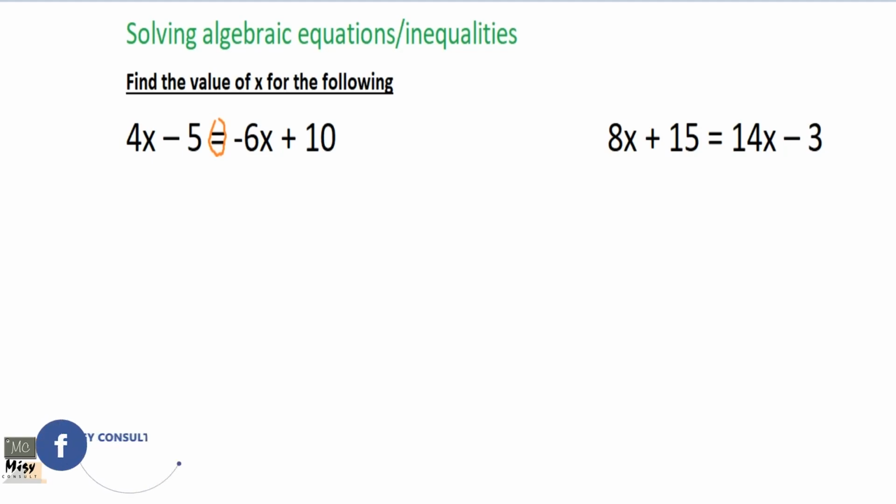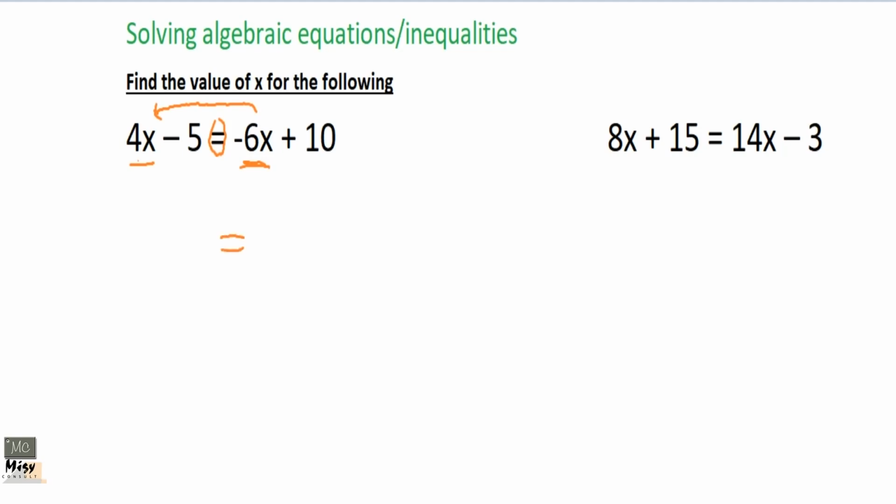So let's continue with this. From what I said, we are making x the subject, so the terms in x are here. One is 4x, one is negative 6x, sorry. Negative 6x is smaller than the positive, so you rather have to move the negative to the left hand side of the equation. So this one should move to this side. The 4x will be there, it's not moving. So first of all we'll do that.